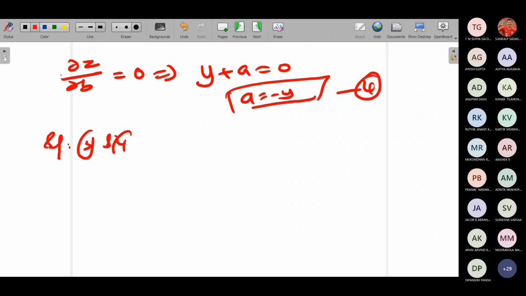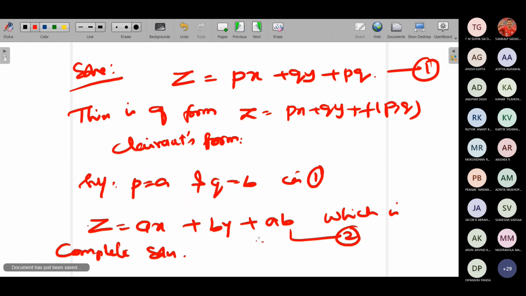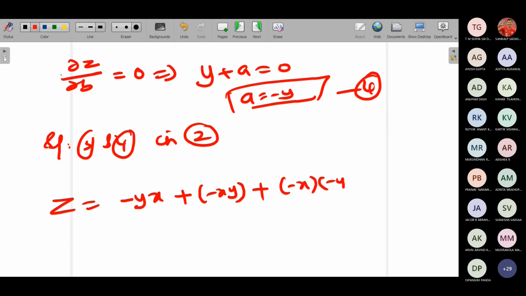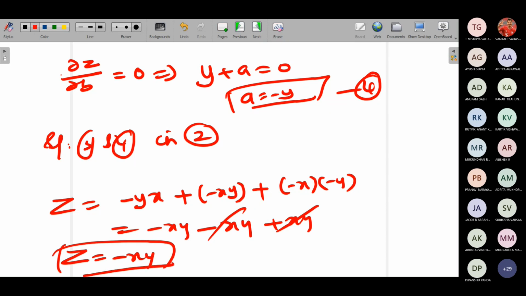Substitute 3 and 4. Substitute 3 and 4 in what? In the complete solution, in 2. This is your solution, right? So what you will get? z is equal to ax, so a into, what's the value of a? Minus y, x, plus by. We have by. So b, what's the value of b? b value is minus x. So minus x into y plus ab. Plus ab means minus x minus y. So this will be equal to minus xy minus xy plus xy. Plus xy minus xy will get cancelled. z is equal to minus xy is the required answer, or z plus xy equal to 0 is your required